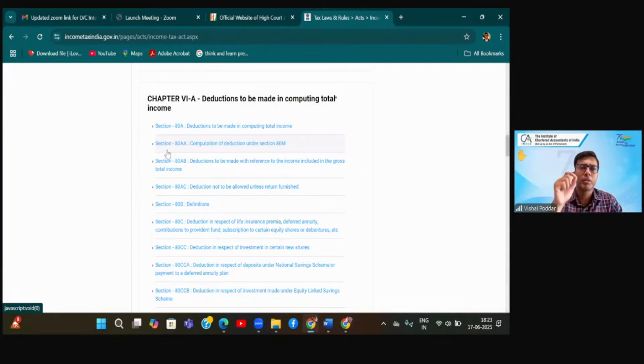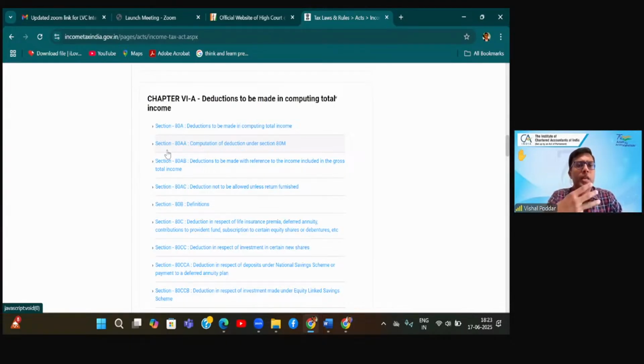Now, what is this chapter 6A? In order to promote one, investments, two, savings, three, certain payments, the government, or more correctly, the parliament, decided to give you some incentive.